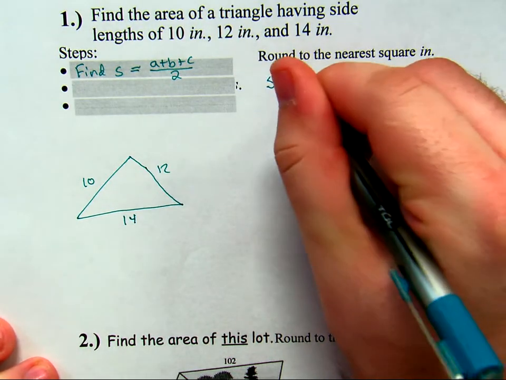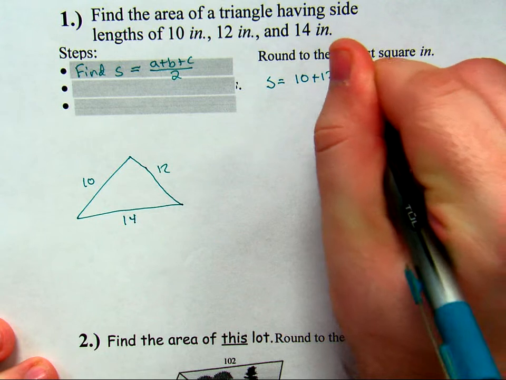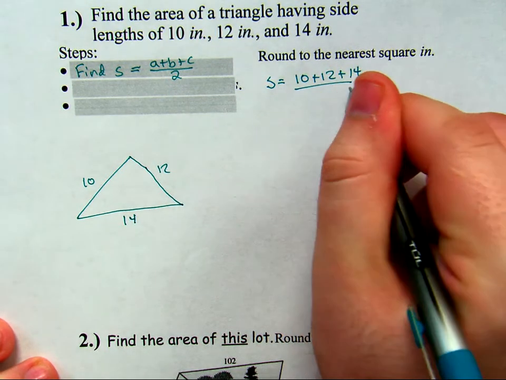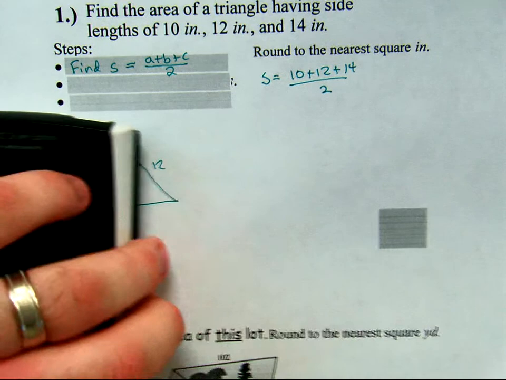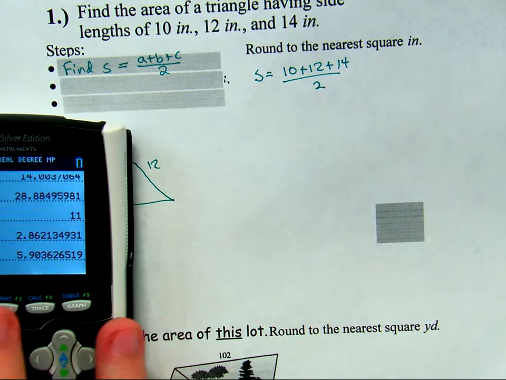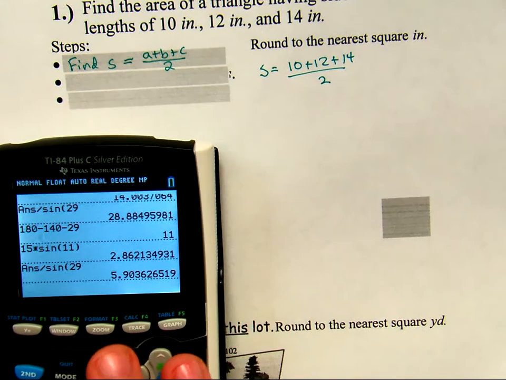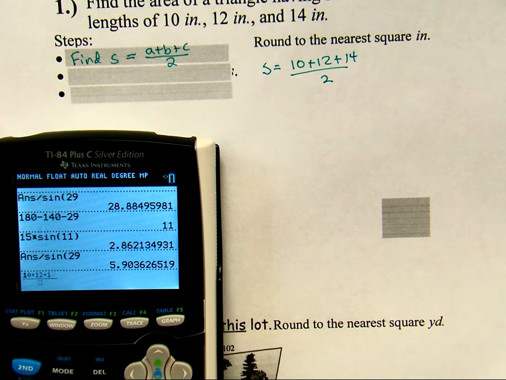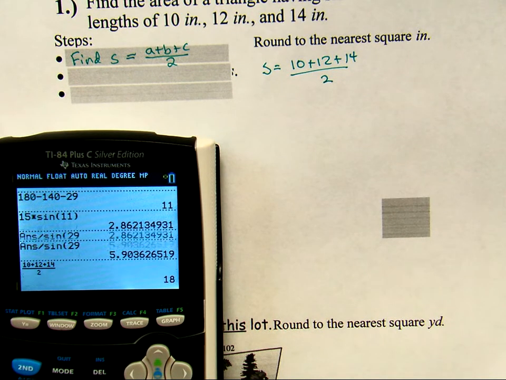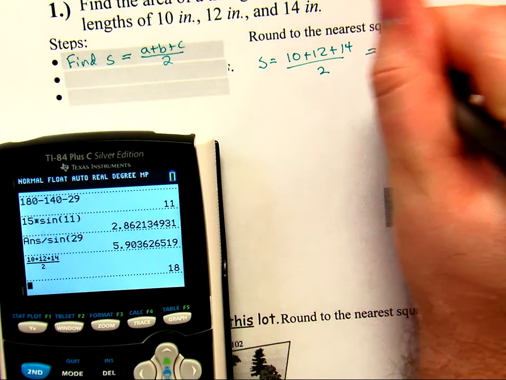So 10 plus 12 plus 14, all over 2. And if you really liked that alphabetical ordering, you can actually still do that here. 10 plus 12 plus 14, all divided by 2. So the semi-perimeter is 18.